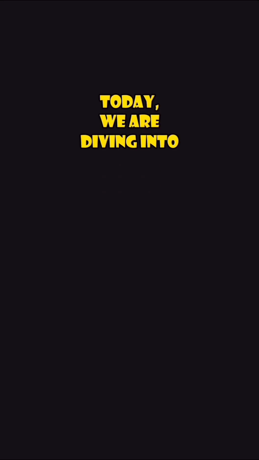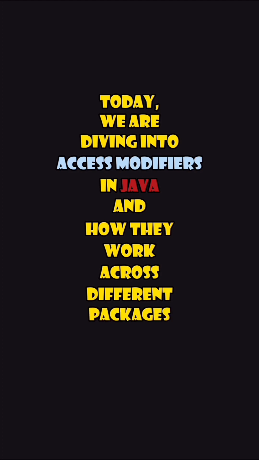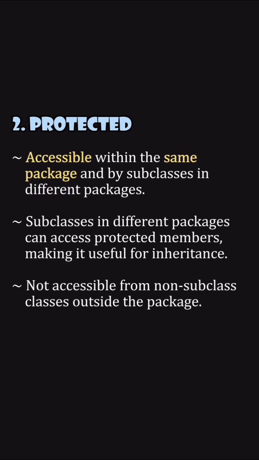Today, we're diving into access modifiers in Java and how they work across different packages. First up, public. Whether it's in the same class, a different class, or even in another package, public access has no restrictions. Next, we have protected. Protected members are accessible within the same package and also in subclasses, even if they're in different packages. This is super useful for inheritance.